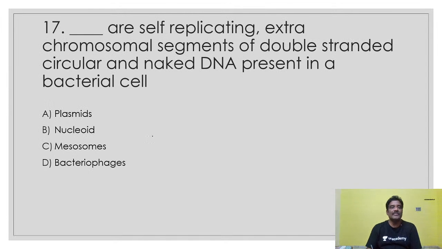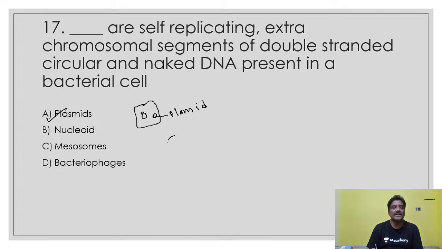Next: dash are self-replicating extra-chromosomal segments of double-stranded circular and naked DNA present in the bacterial cell. Here it is plasmids. In some bacteria, in addition to the DNA, a small circular DNA will be present. This is called a plasmid. This plasmid is very important.